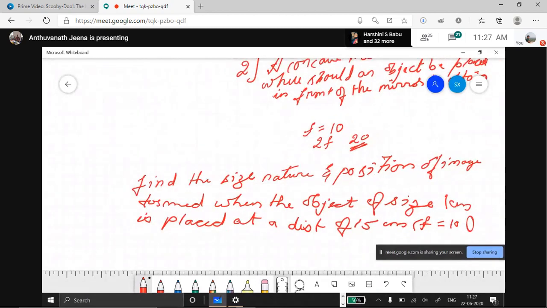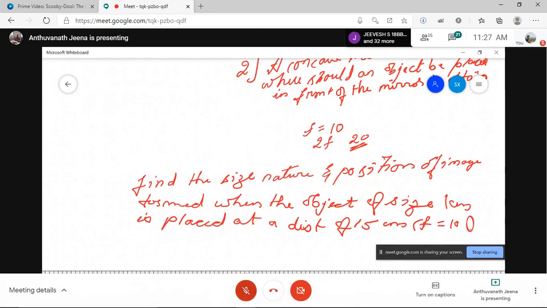Internet is lagging. Okay. Now how to do this sum?